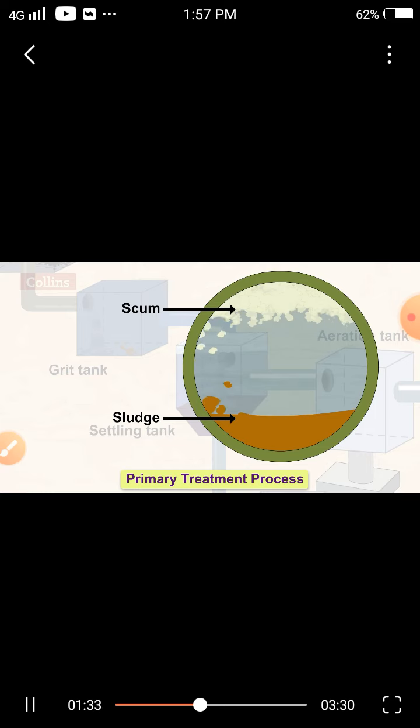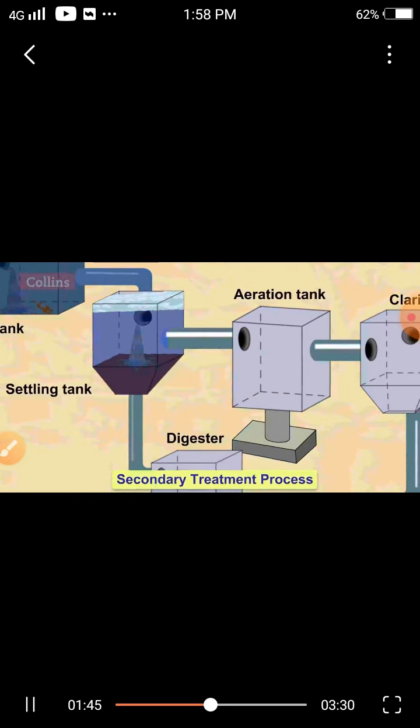Scum is then removed using a skimmer, and sludge is removed with a scraper every few days. The water that is left out is called the clarified water. In the secondary treatment process, biological or organic wastes are removed. It is a biological process.